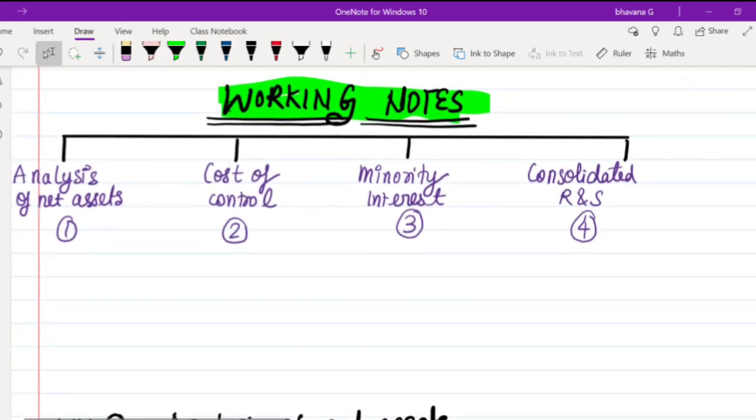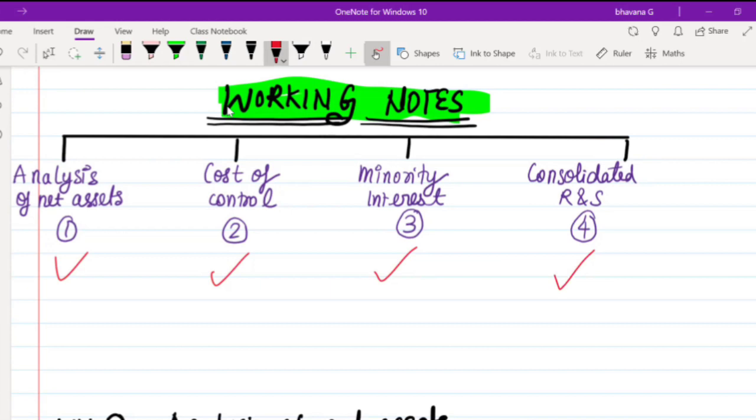Here we are going to prepare 4 working notes. Working note number 1 is analysis of net assets. Working note number 2 is cost of control. Working note number 3 is minority interest. Working note number 4 is consolidated reserves and surplus. Only once you prepare these 4 working notes will you be able to solve your balance sheet. So before you start solving your balance sheet, you have to prepare these 4 working notes.